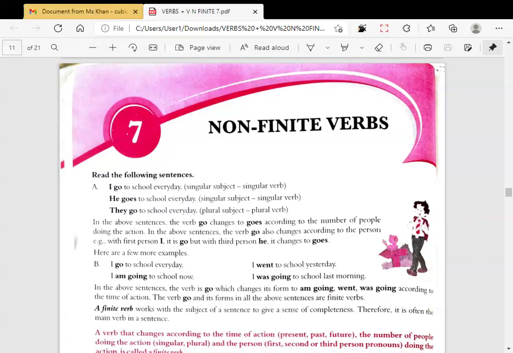Okay, so today we are going to begin with non-finite verbs, right? So anybody, what is a non-finite verb? Anyone? Okay, thank you.